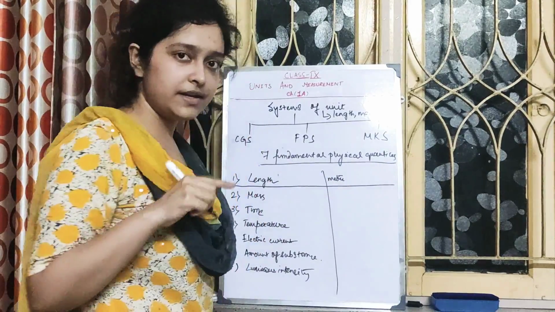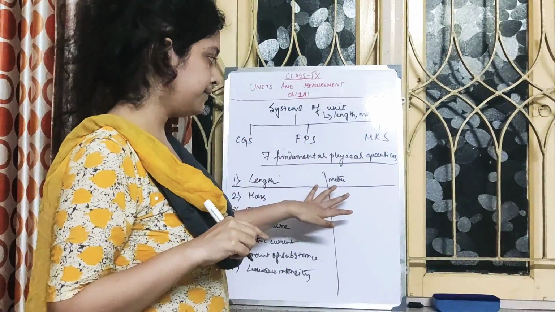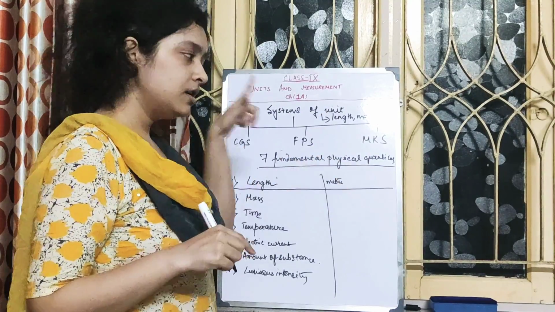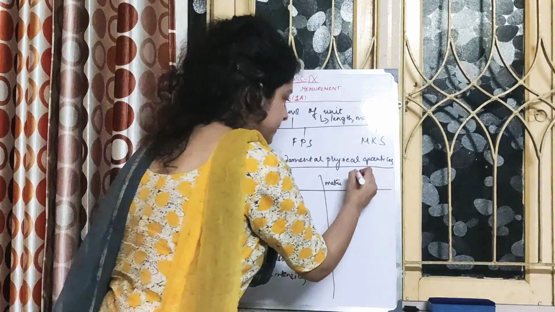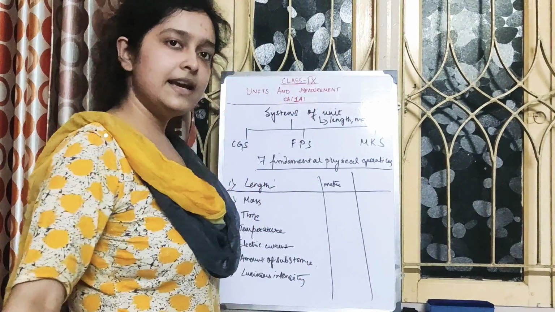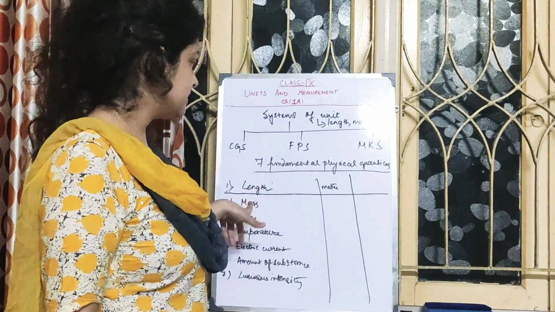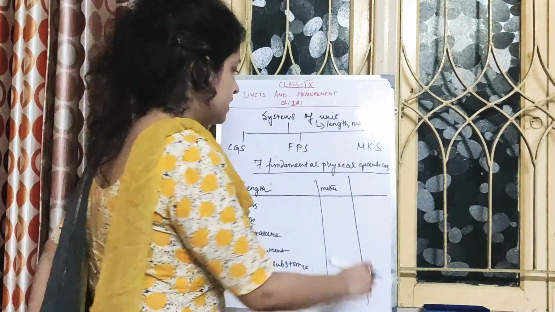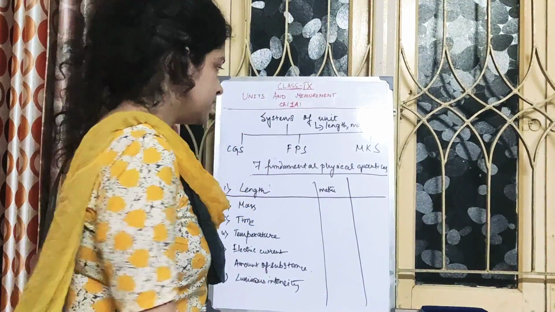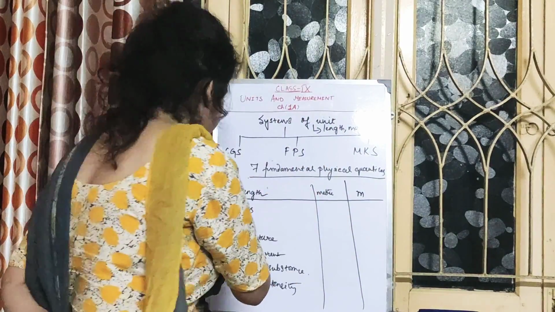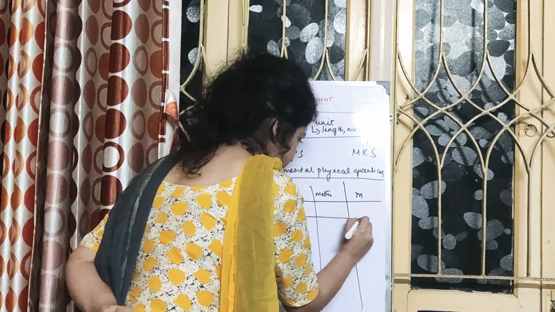Okay, now this is very important because in your exam, if you write capital M for meter, you will get a 0. We will discuss the guidelines for, I think in class 6 also this was there. Guidelines for writing the units. We will write the short forms here, okay? So, we will write small m, not capital M. Next, let's come to mass.